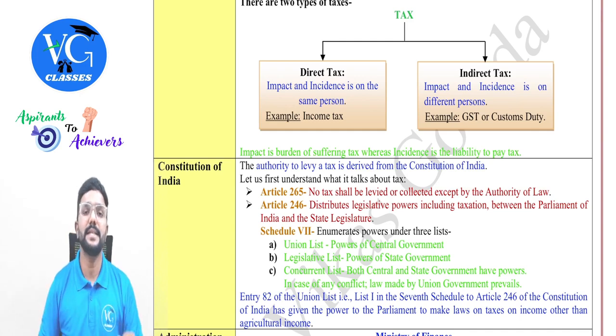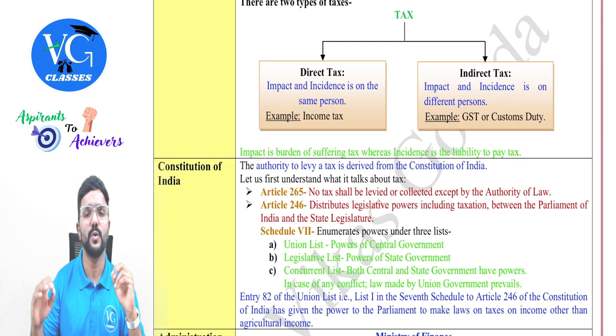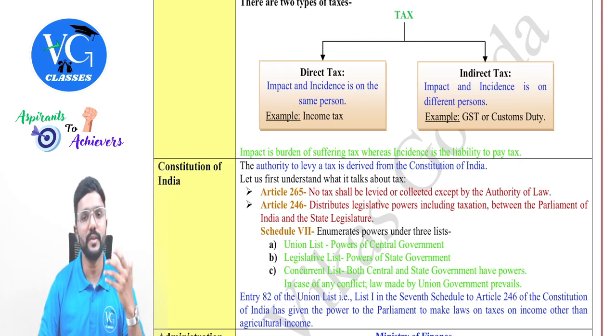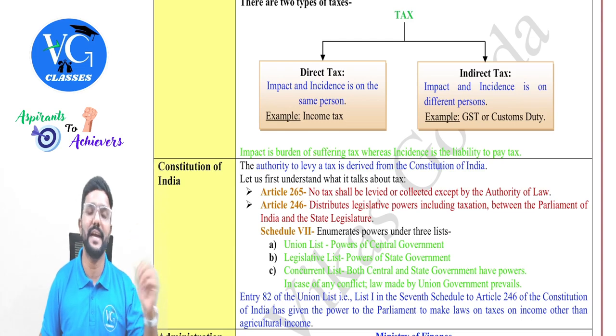Sir, what's the difference between direct and indirect tax? In case of direct tax, the impact and incidence are on the same person. Sir, what is impact and what is incidence? Guys, incidence means the liability to pay tax, whereas impact means the burden of suffering the tax, that is, who ultimately pays the tax. For example, income tax. If I am the person who has earned the income, I have the liability to pay tax, and ultimately I am the one who has to pay it. Can I ask you to pay my income tax liability? Definitely not. Even if I ask, you guys will not agree to pay it. So, income tax is an example of direct tax.